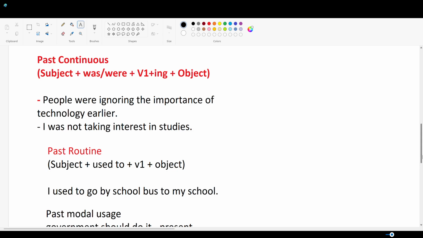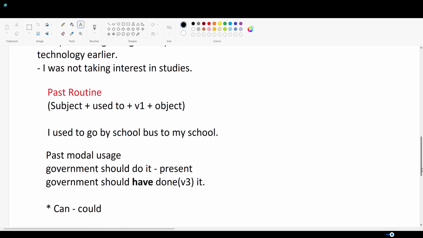Now, the last sentence structure which we completed was of past routine. To describe past routine, we can use used to and the first form of the verb. For example, we have this sentence, I used to go by school bus to my school. Now this describes a daily routine which I pursued when I was a child.